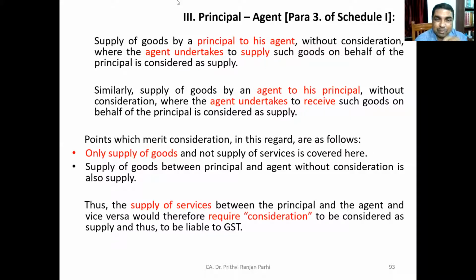But the supply of services between principal and agent, and vice versa, would require consideration to be considered as supply. For goods, even if it is without consideration, it is a supply. But if it is a service, then there has to be certain consideration. If there is no consideration, that will not be regarded as supply.